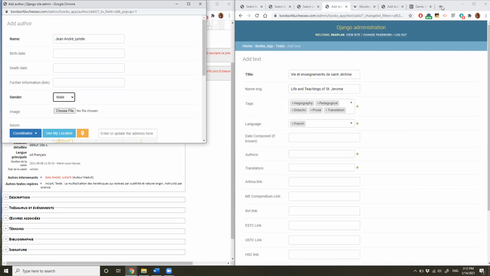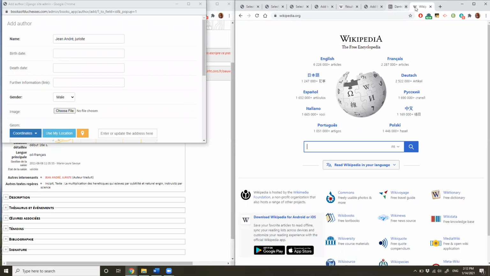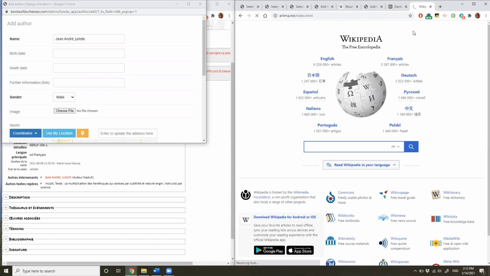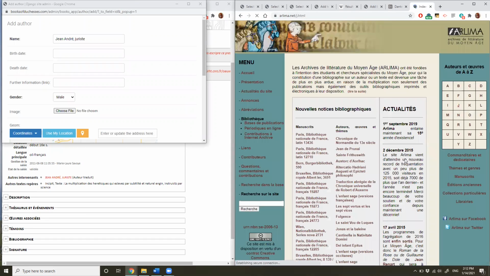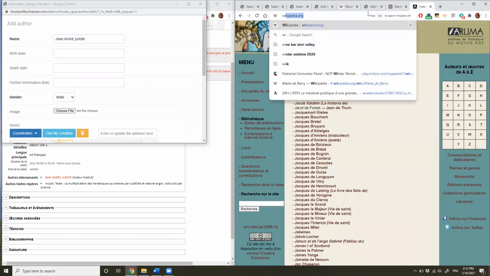Male, we'll double check on Wikipedia to see, rather, we'll start with Arlima to see if he exists there. Okay, that's a no. So then we'll go to Wikipedia.